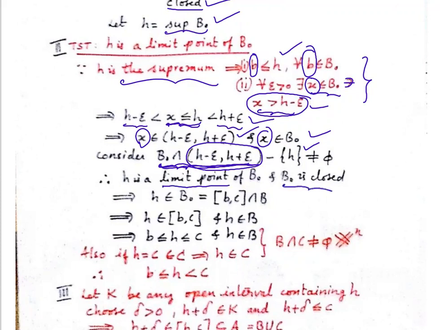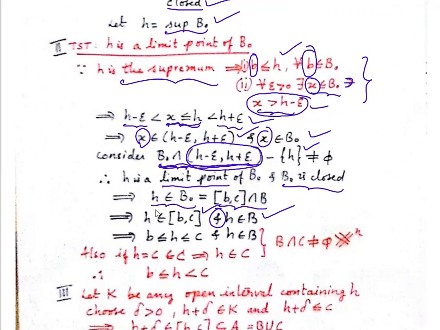And what is B naught? B naught is closed. Remember, our B naught is closed. So every closed set contains all its limit points. So H will belong to B naught. What is B naught here, right? So H will belong to this first closed interval, and also H will belong to B, right?